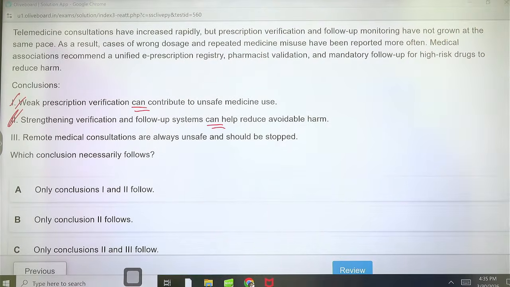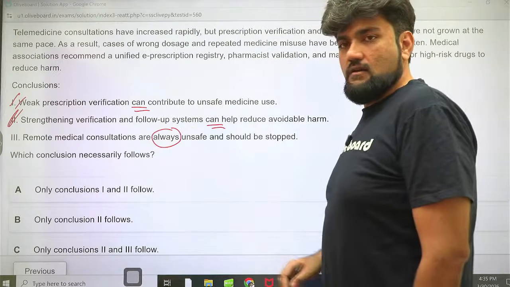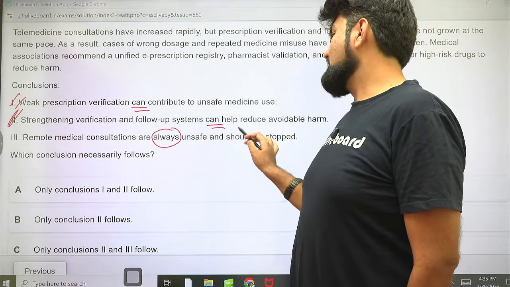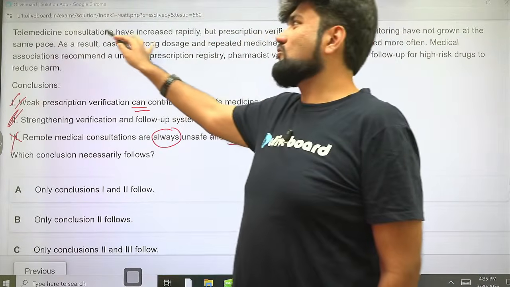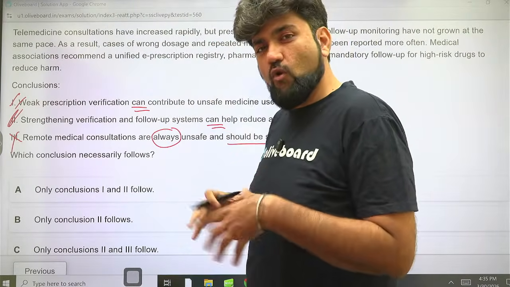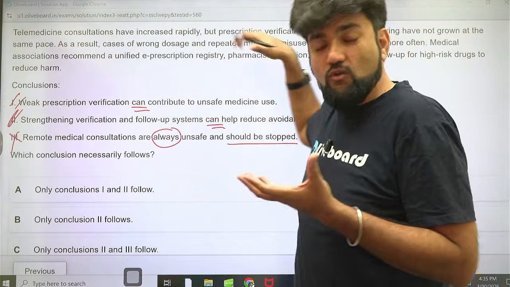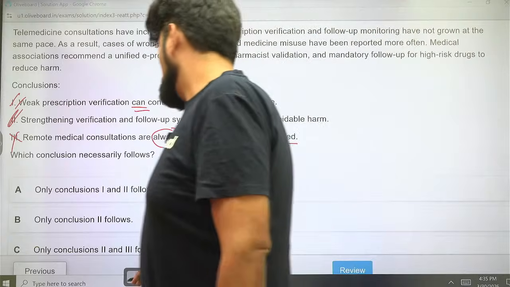Remote medical consultations are always unsafe. This is a very definitive word. Definitive words with conclusions are always incorrect. Always unsafe and should be stopped. Nobody is saying that. The author is also not trying to say that. The author is saying that it is growing at a good pace, but associated with it, the other things are not. So we need to work on them so that they can be judiciously utilized. So the answer is only conclusions 1 and 2 follow.